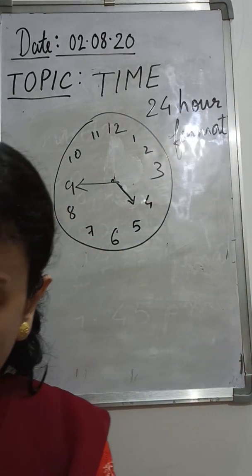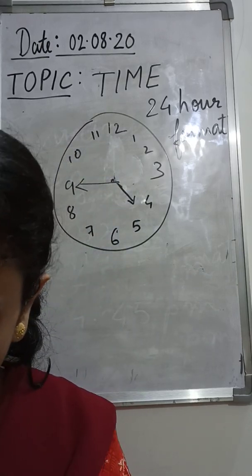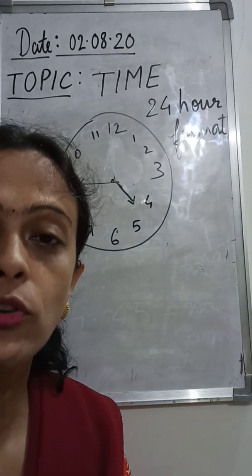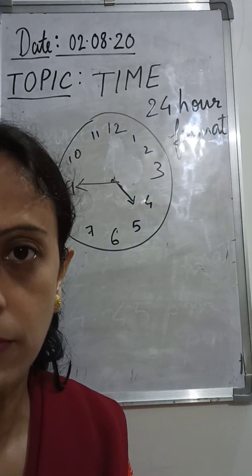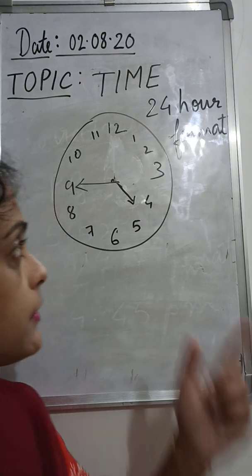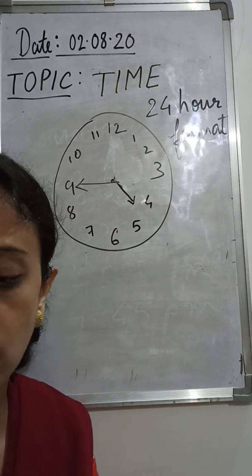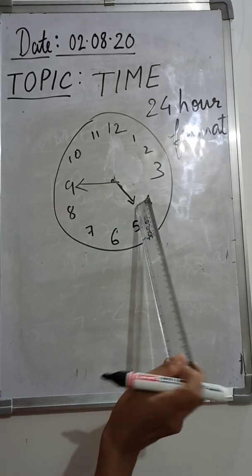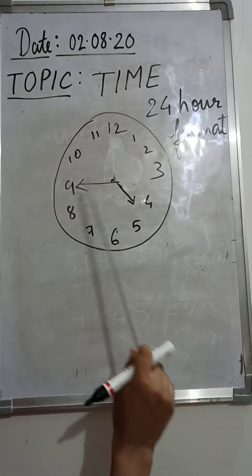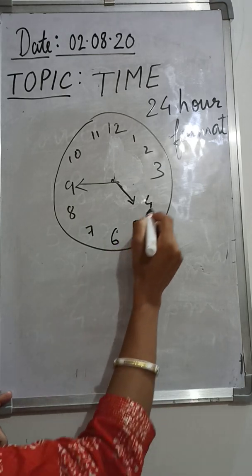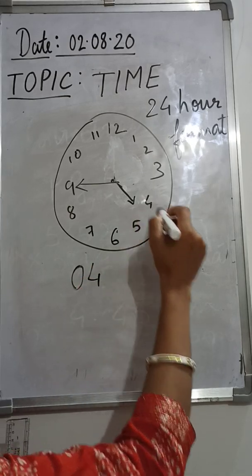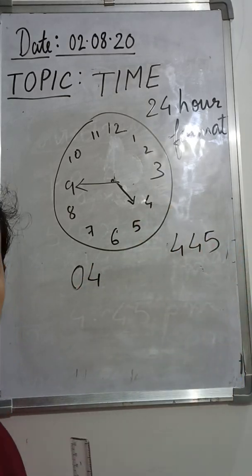Okay, so what do you think is the difference between a 12-hour format and a 24-hour format? In a 24-hour format, we are going to use 4 digits to represent the time. Suppose your clock is showing this time, as I have already discussed. The hour hand is on 4, the minute hand is on 9. So it's 4:45. That means you have to write 04. I told you it's a 4-digit number. So if I write only 4:45, it will become a 3-digit number, so we cannot write it like this.